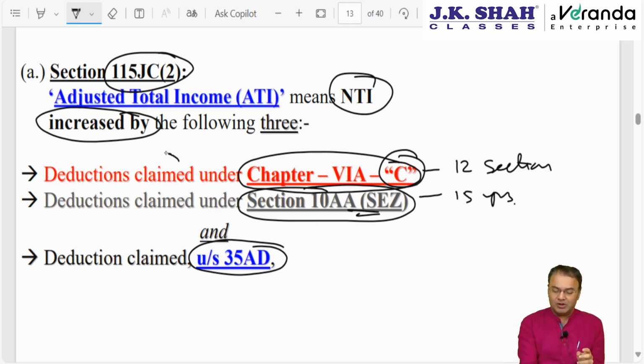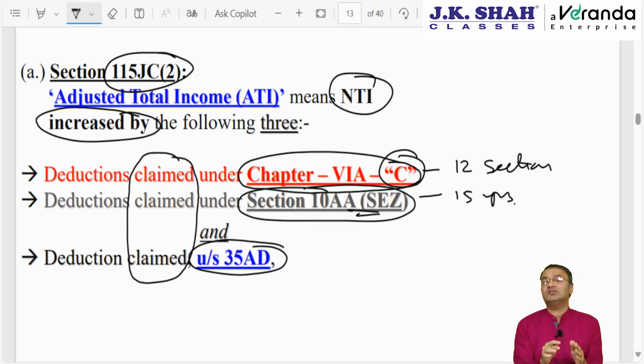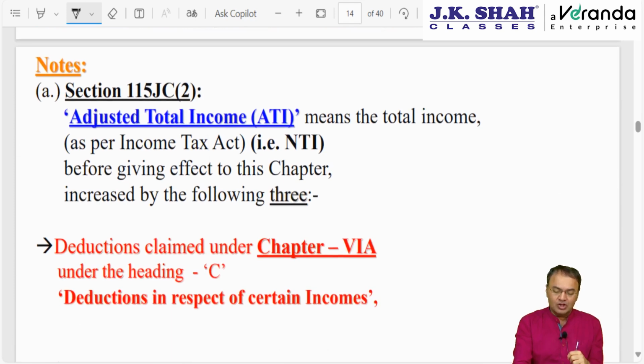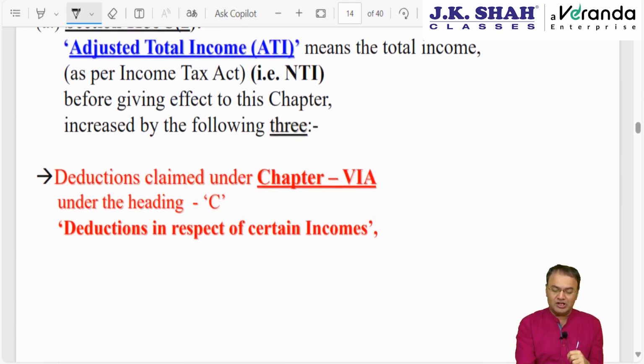35AD we will discuss, but if you observe, everywhere it says deductions claimed. In the sense, if these 3 are claimed, then only AMT will be applicable, then only these 3 are to be added back. If these 3 are not claimed, then they are not to be added back. So adjusted total income means increase by NTI, increase by the following 3.